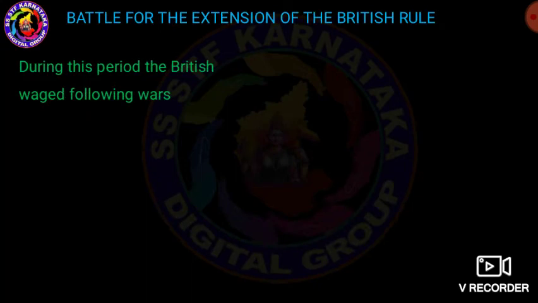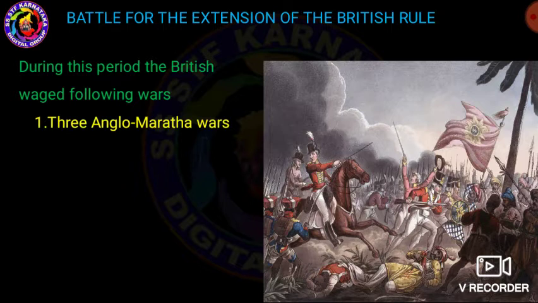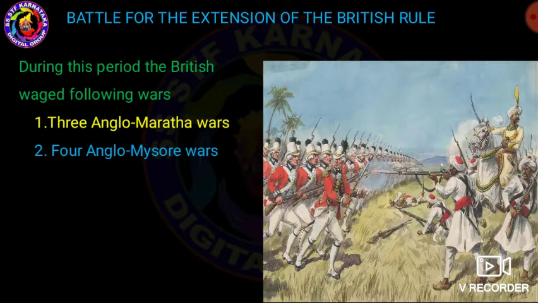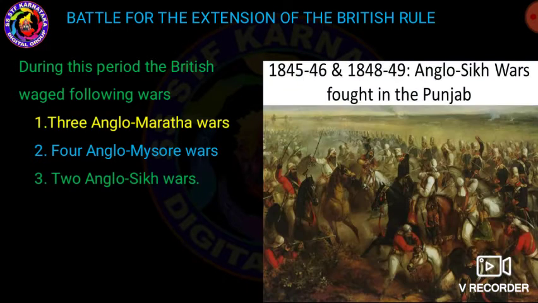Then, during this period, the British waged the following wars. One is the three Anglo-Maratha wars. Second is the four Anglo-Mysore wars. Third is the two Sikh wars.